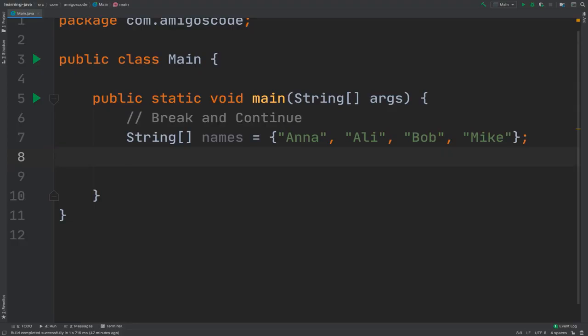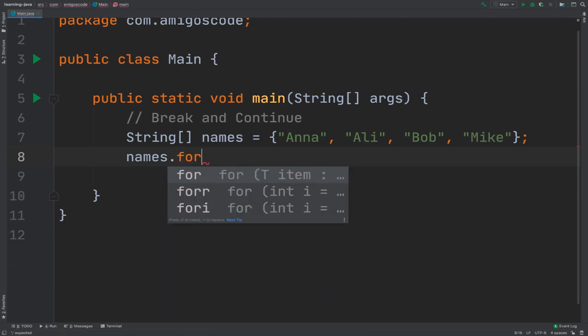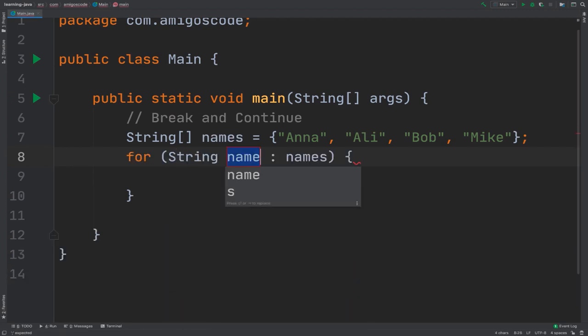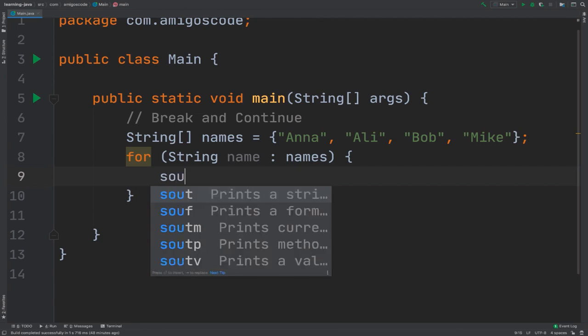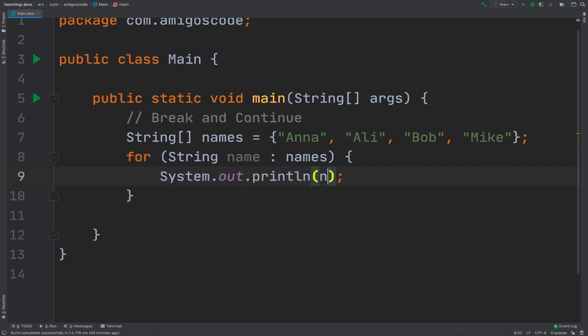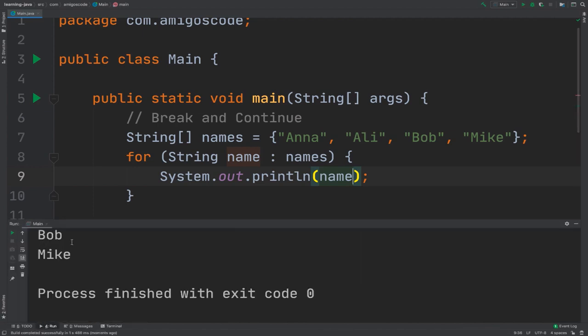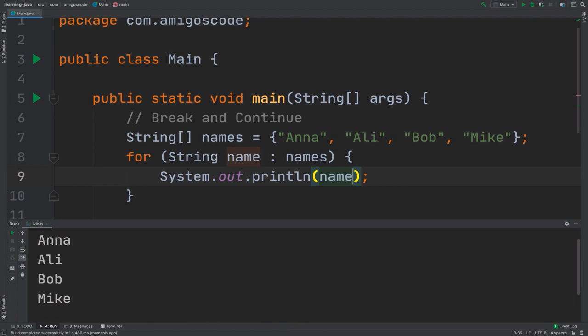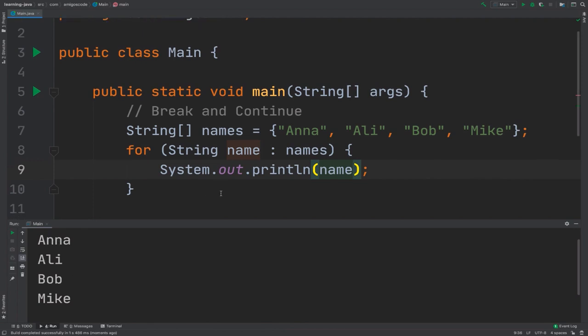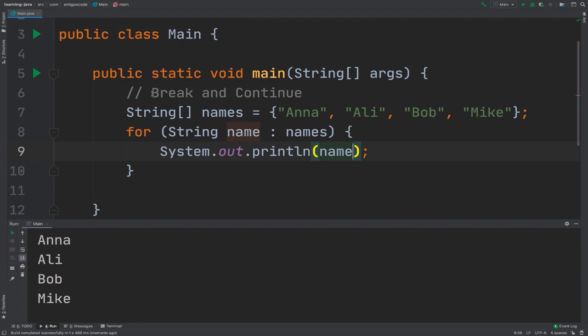By now, you should be familiar with looping and indexes. So let's say that you want to loop over names, and this is the enhanced for loop. Here, let me simply say System.out.println(name). If I run this program, you should see that we have Anna, Ali, Bob, and Mike.